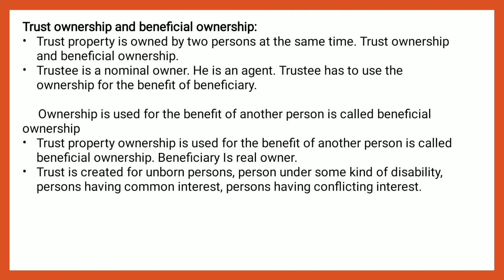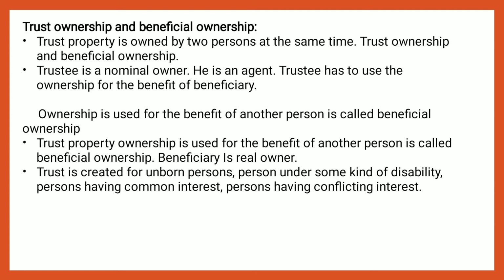So I am owner till the trust is formed. As soon as the trust is formed, my ownership disappears. Mr. A, the trustee, is placed in the position of direct ownership. Poor students are the real owners. Poor students are the beneficial real owners, and Mr. A is the trust owner.